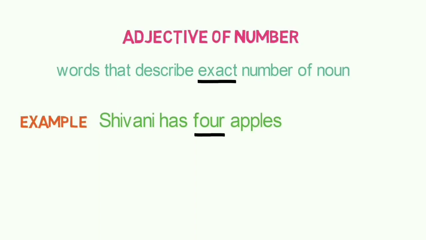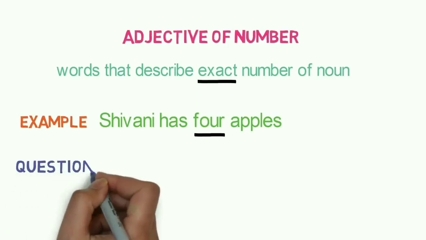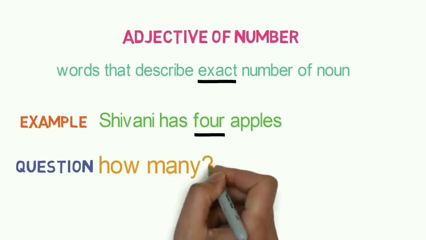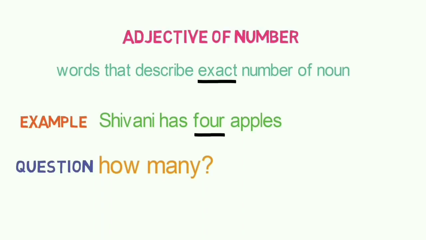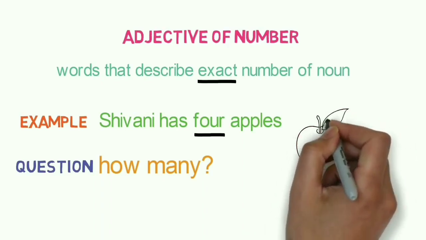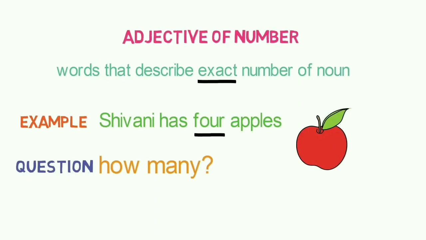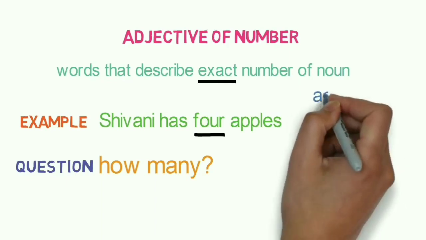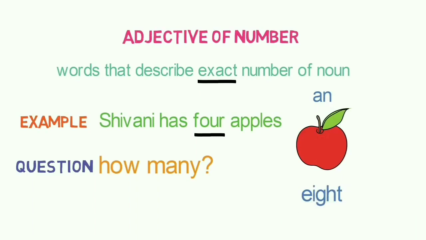Adjective of number generally answers the question how many. How many apples do you have? If Shivani has 1 apple, we will say Shivani has an apple. Shivani has 8 apples. Shivani has 10 apples. So these words are showing the number of apples.